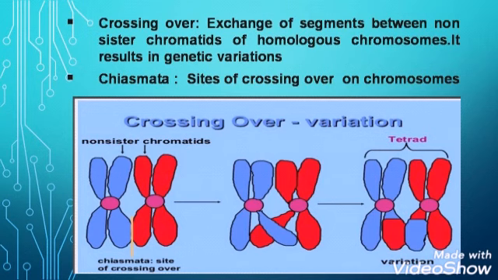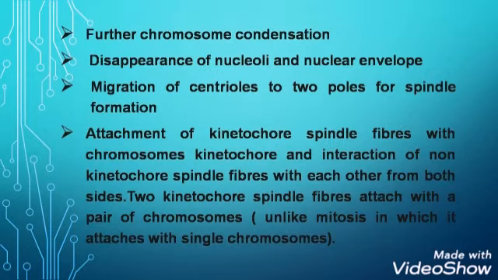Now next is chiasmata. Chiasmata is actually the site or point of attachment of homologous chromosomes where crossing over takes place. What happens next to crossing over?